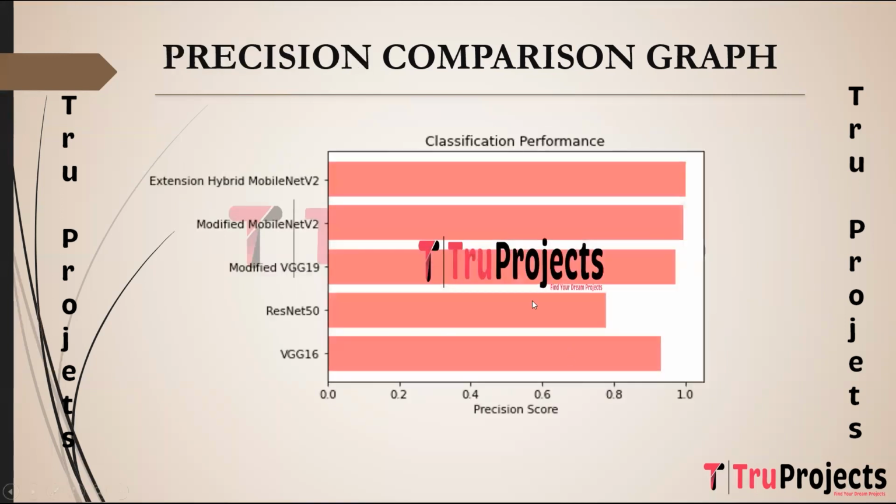So here we have the precision score comparison graph, where the x-axis represents the precision score of each algorithm, and on the y-axis we have algorithm names. Precision is the ratio of true positive predictions to the total positive predictions, representing the model's ability to correctly identify relevant instances while minimizing false positives.